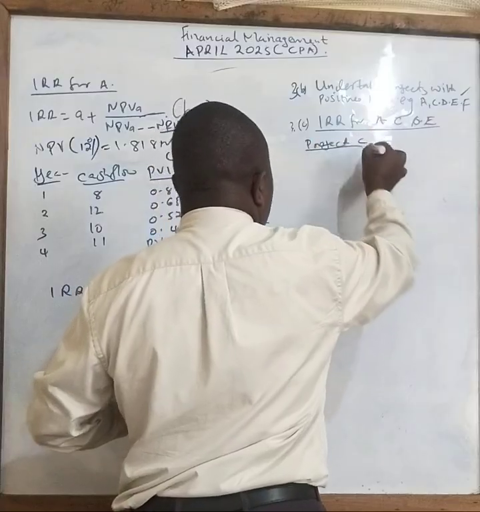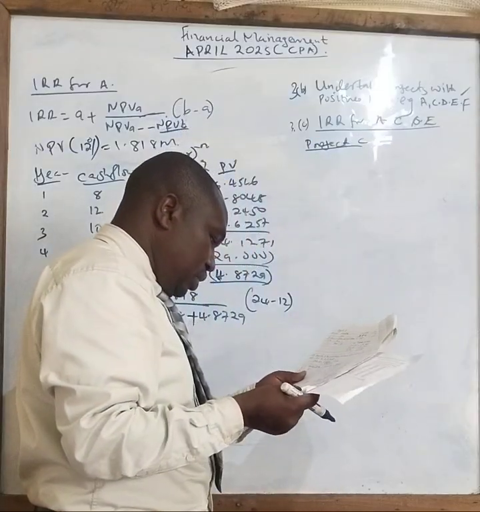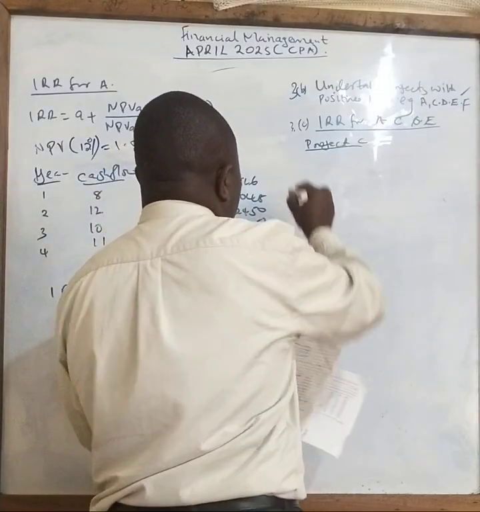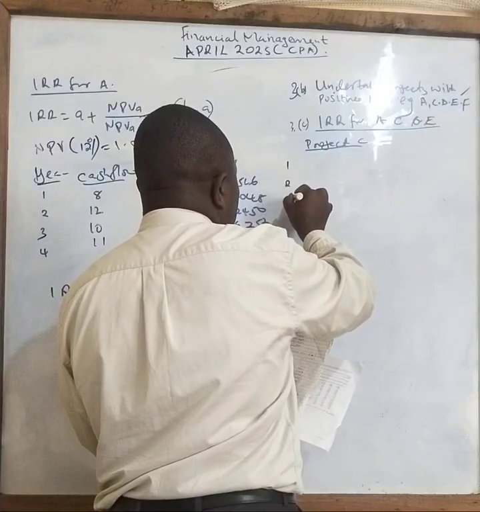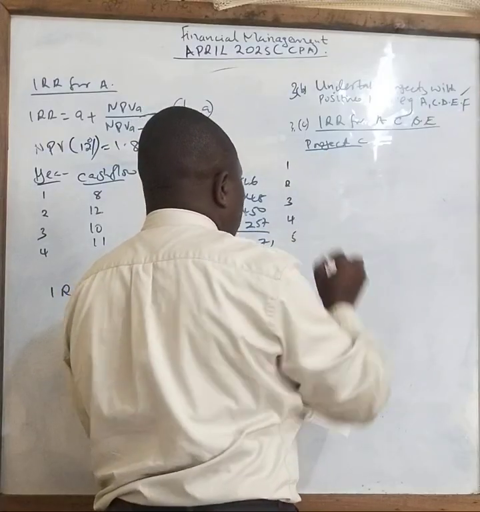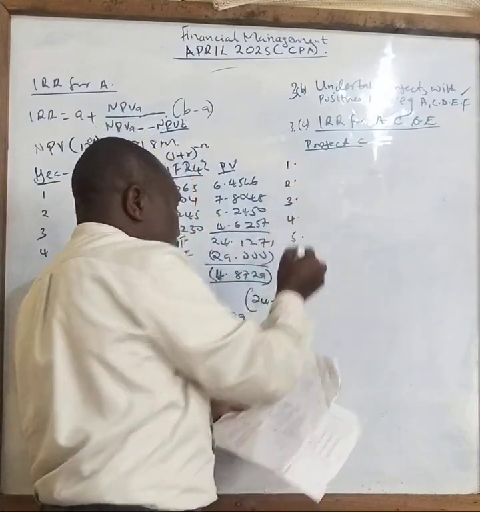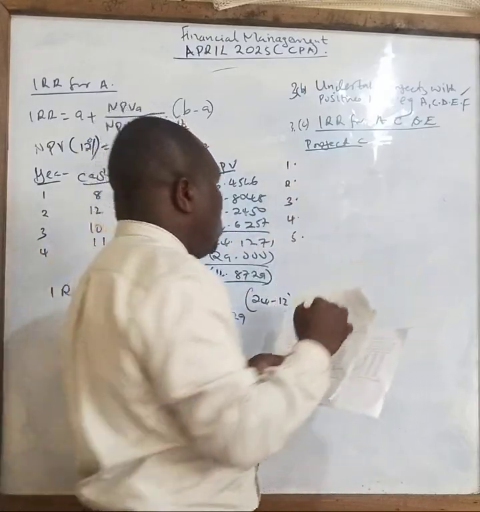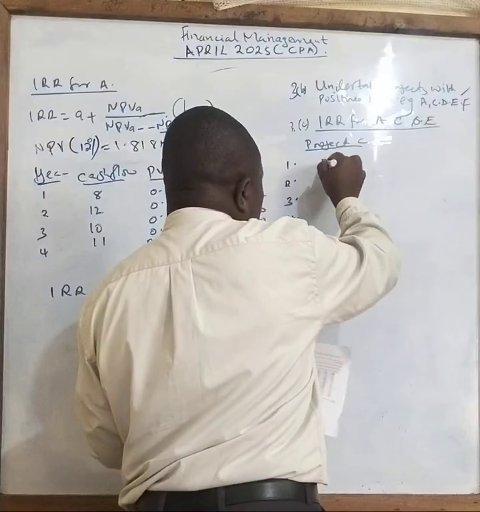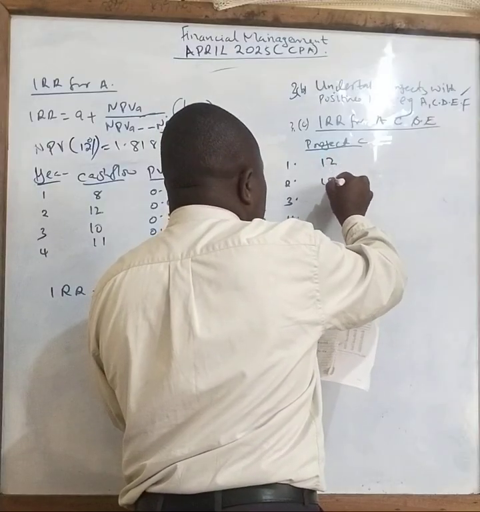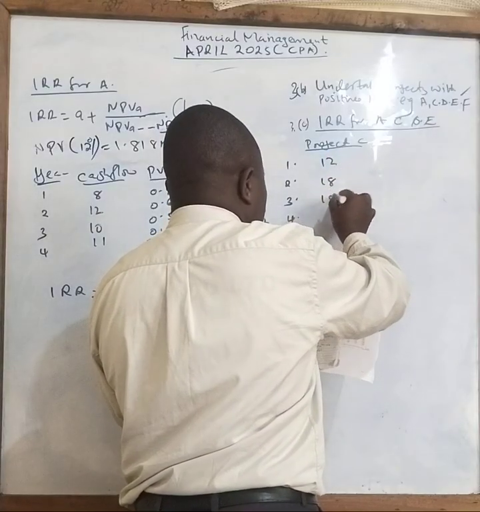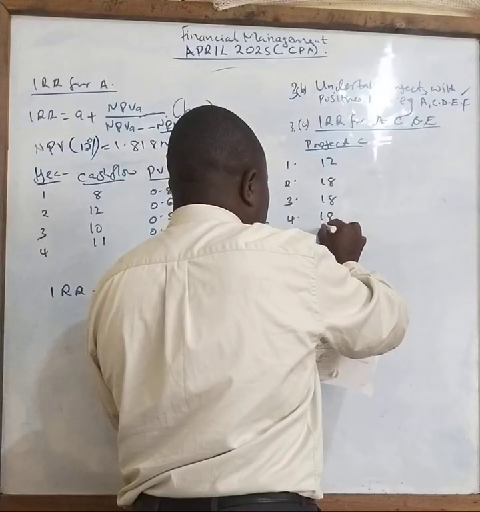Project C. How many years for project C? It was 5 years, so you can have 1, 2, 3, 4, and 5. What was the cash flow, class? So you go back to how we worked out. The cash flow for year 1 was 12. It will be 12 million, then 18, 18, 18, and 39.